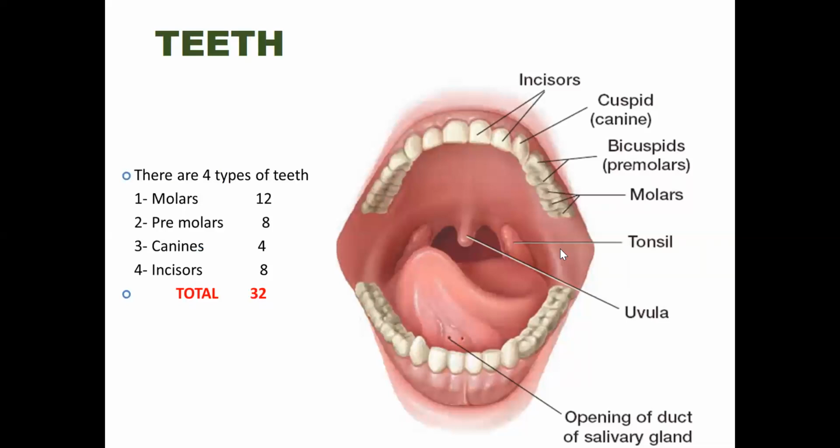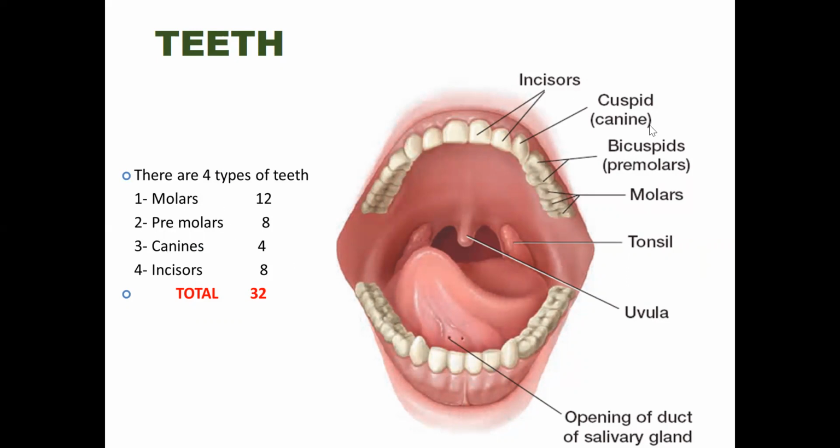Teeth are the hardest part of the body. An adult human possesses up to 32 teeth. Okay, and 16 in each half of the jaws. The upper jaw contains 16, and the lower jaw also contains another 16 teeth. Milk teeth appear first in childhood and are replaced by the permanent teeth up to the age of 18 years. Permanent teeth are of four types. Okay, molars, premolars, canines, and incisors.